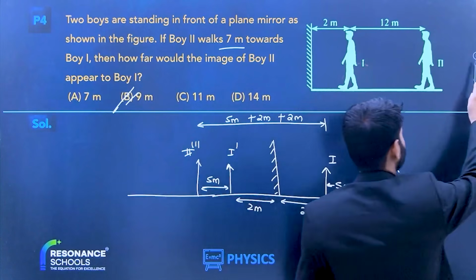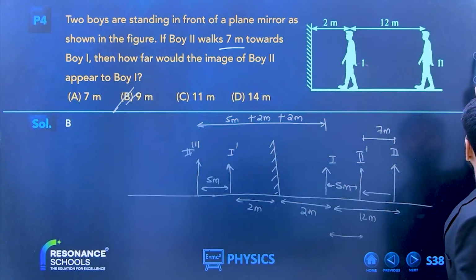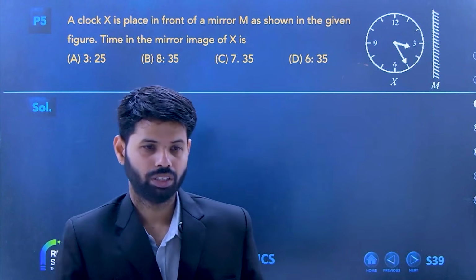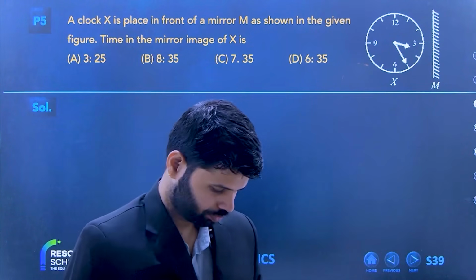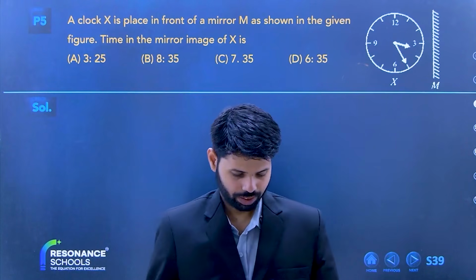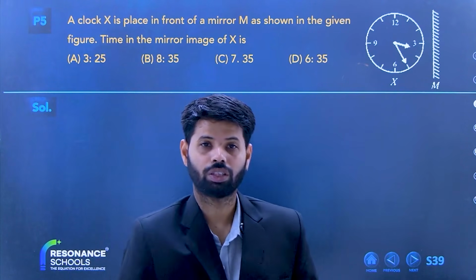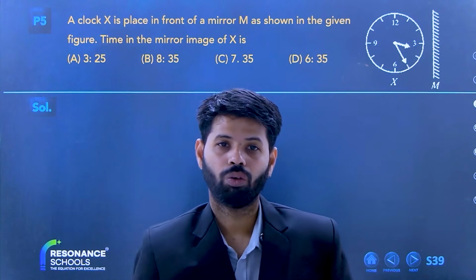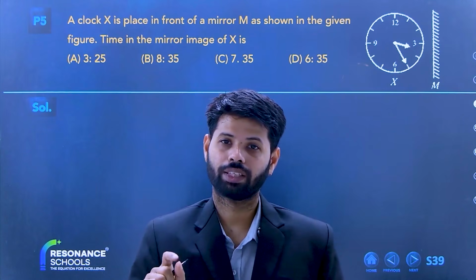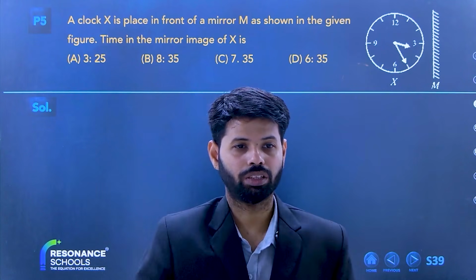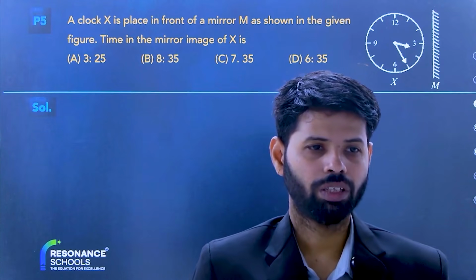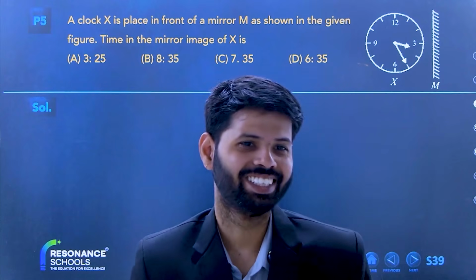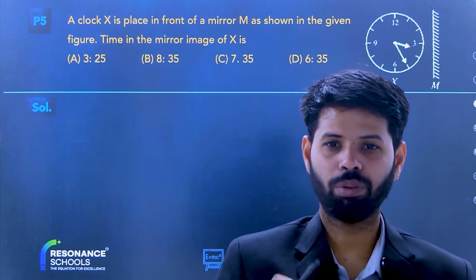Let us move to the next question. The watch problem. Now tell me one thing. There is a clock X placed in front of a mirror M, as shown in the figure. The time in the mirror of X is. Now you have to draw. My mother tongue is Hindi, but I am talking in English. If you have any problem, you can just ask me.